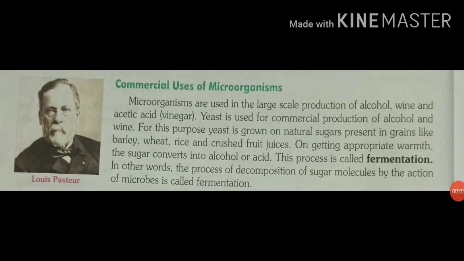Commercial use of microorganisms. Yeast is used for commercial production of alcohol, beer, wine and acetic acid. For this purpose, yeast is grown on natural sugars present in grains like barley, wheat, rice and fruit juices. The process of conversion of sugar into alcohol by the action of microbes like yeast is called fermentation. Louis Pasteur discovered the process of fermentation in 1857. So, this is the commercial use of microorganisms.